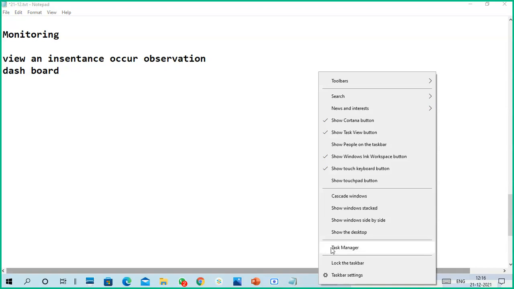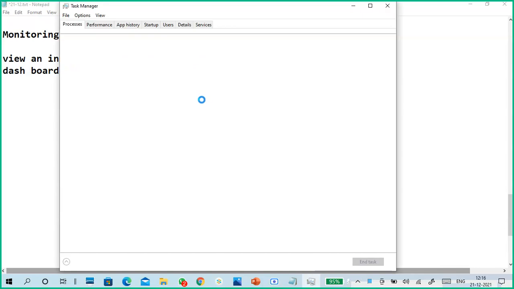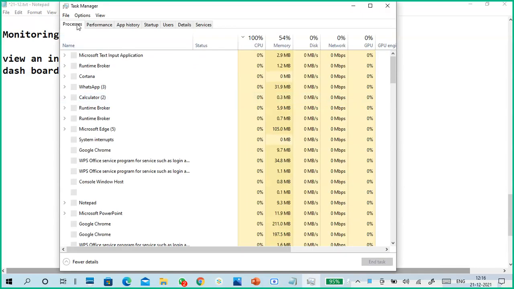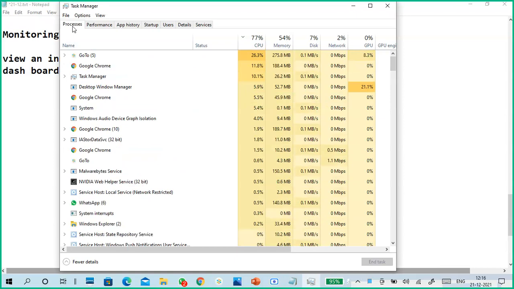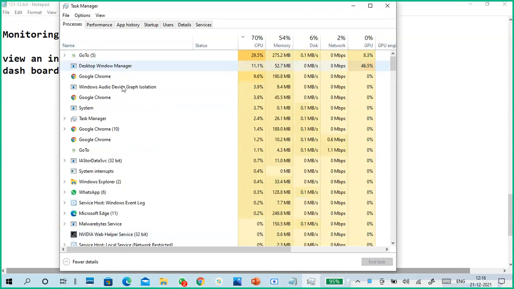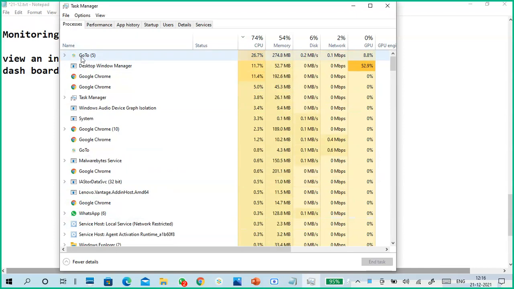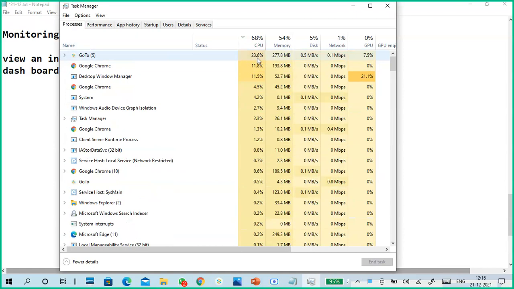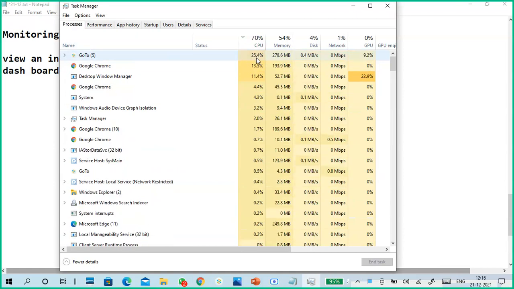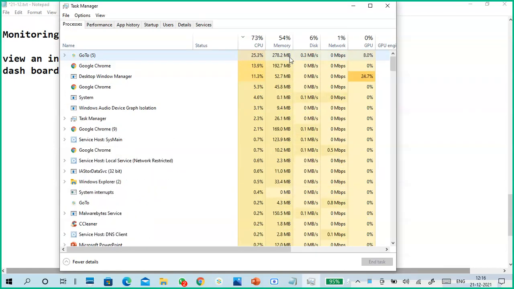See, this is the Task Manager. From Task Manager, I will tell first. See, this is the process, and the first tab is Processes. This is entire process monitoring. So my first process is GoToMeeting. GoTo is consuming 23-25 percent of my CPU power, and also memory.